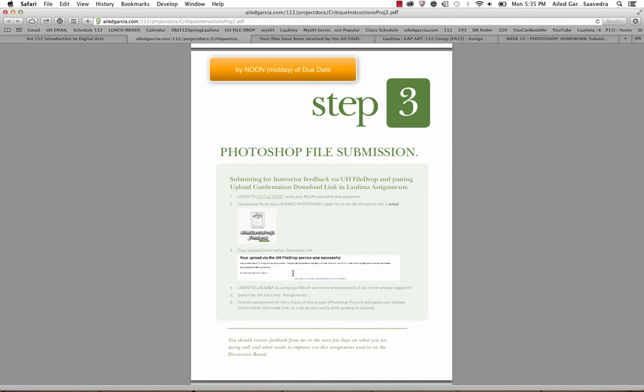Step 3, you're going to upload your PSD file using file drop by noon. When you get a confirmation link letting you know that it's successfully uploaded, you're going to copy that link, and you're going to log into Laulima, and you're going to paste it into the appropriate assignment text box. Okay. Now keep in mind, these Photoshop files are very big, as you already know, so make sure to account for loading time. You need to submit your assignment via file drop with at least 2 or 3 hours anticipation to make the 12 noon deadline.